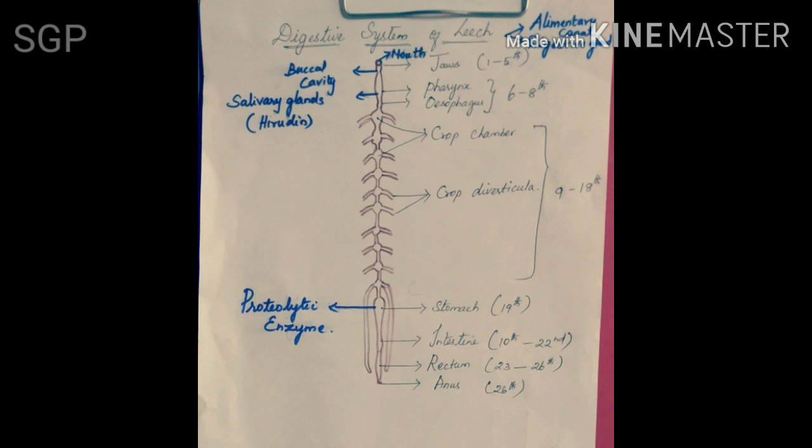The blood is continuously sucked from the host by the leech, and the blood enters the crop chambers and their diverticula. The blood passes from the crop into the stomach. In the stomach, digestion takes place, and a proteolytic enzyme is secreted by the stomach.